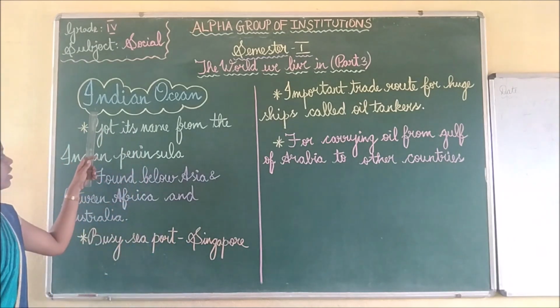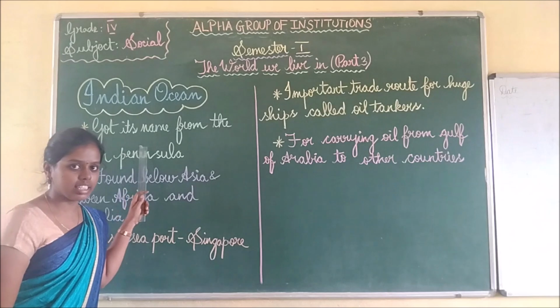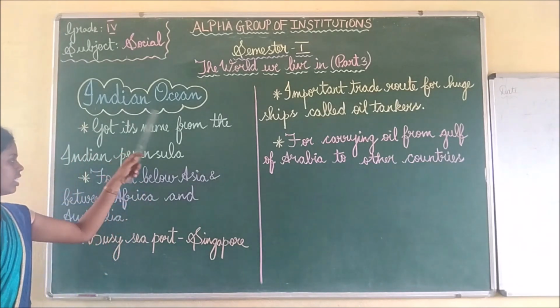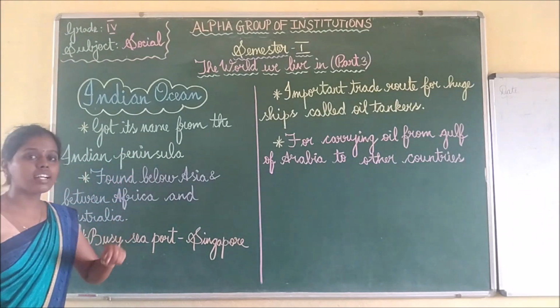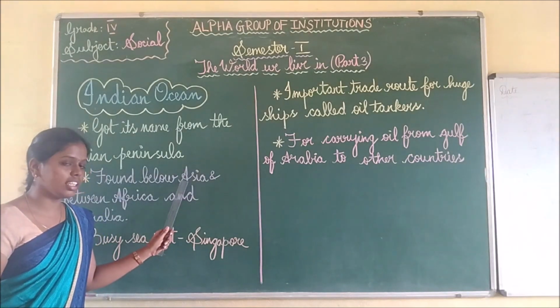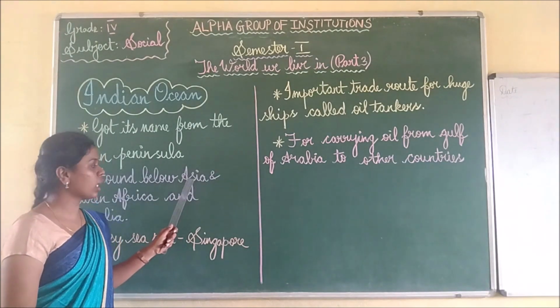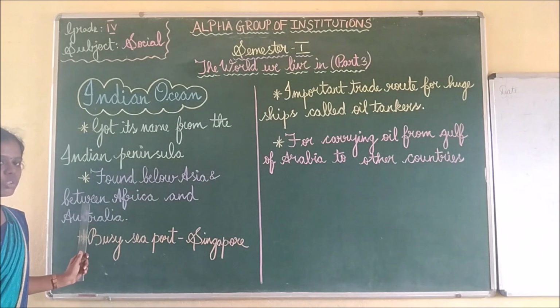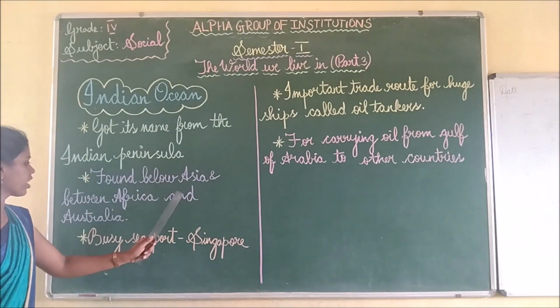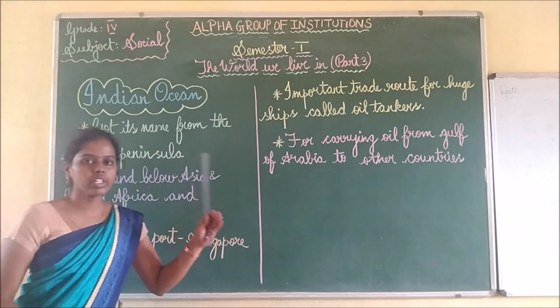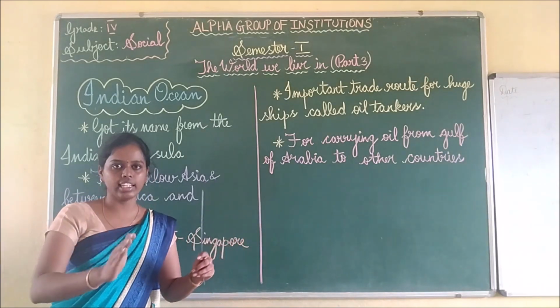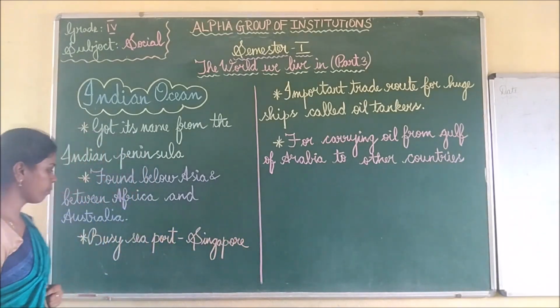So I told you it is near India, so it got its name as Indian Ocean. And India is in Asia. So below Asia only there is the Indian Ocean, and it is between Africa and Australia. Between Africa and Australia, the Indian Ocean is present.